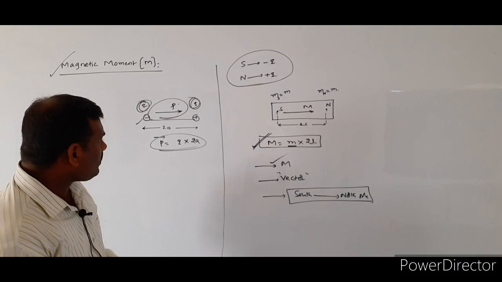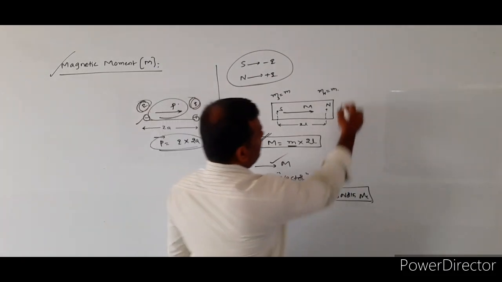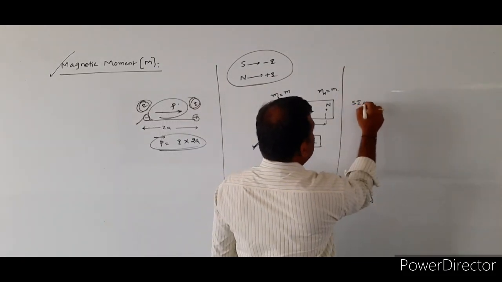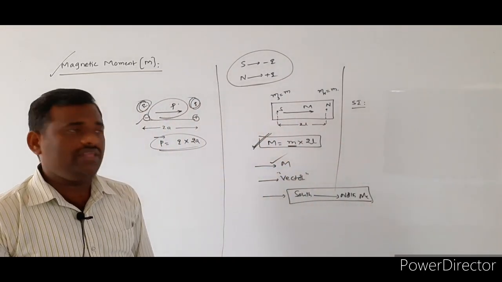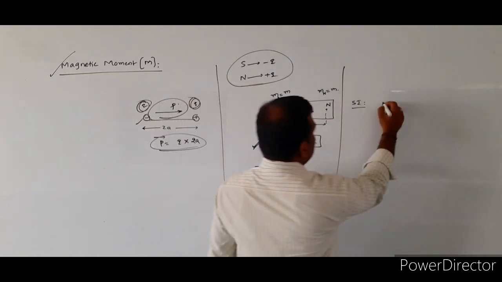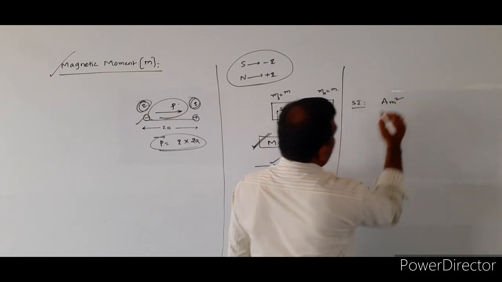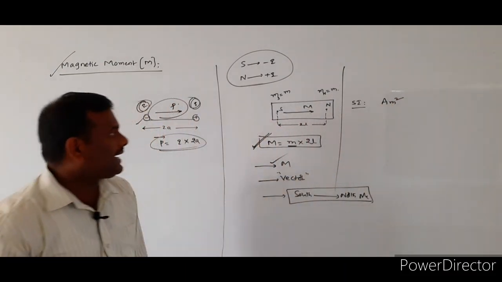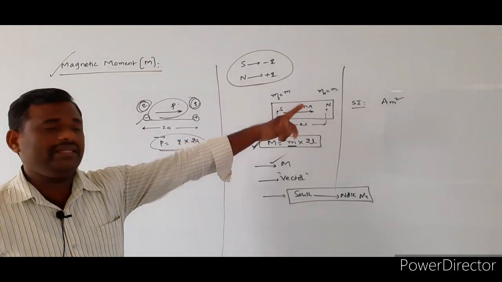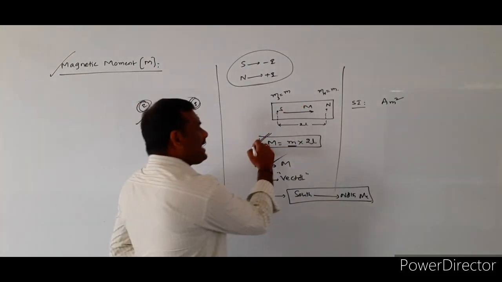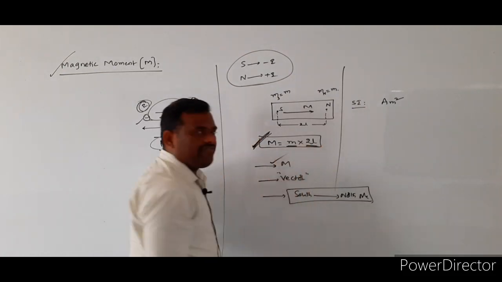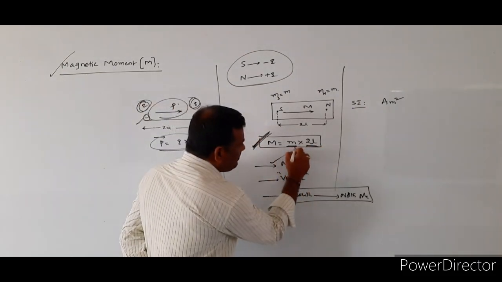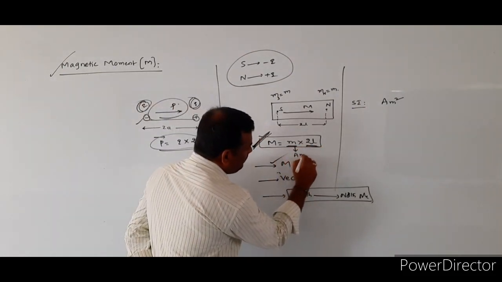Now the SI unit of the magnetic moment is ampere meter square. SI unit of the magnetic moment is equal to what? Ampere meter square. How did it come? Magnetic moment is a product of pole strength and distance of separation. The SI unit of the pole strength is what? Ampere meter.